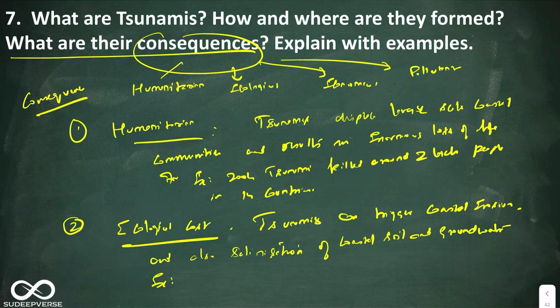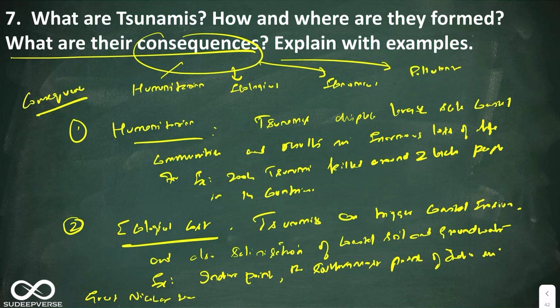Example, Indira Point, the southernmost point of India in Great Nicobar, was completely submerged due to tsunamis.